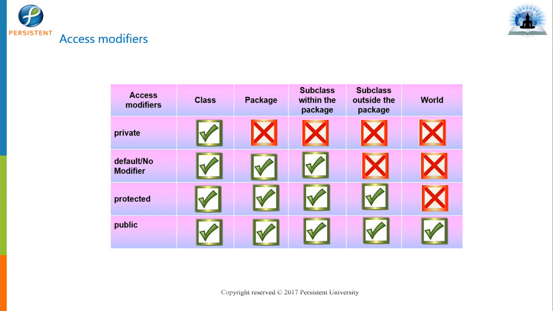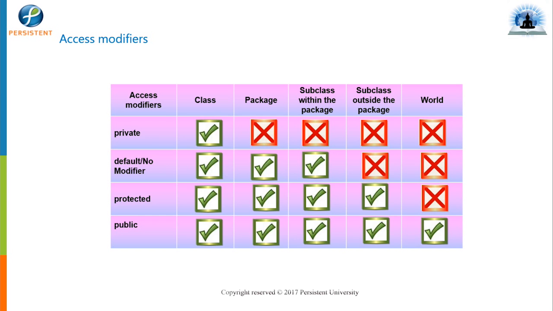Then we have something called protected. Protected has a relation with inheritance. Protected means that it can be accessed in the class and within the package. So in short, protected is for the inherited classes, the derived classes; we'll talk about this more once we cover inheritance.